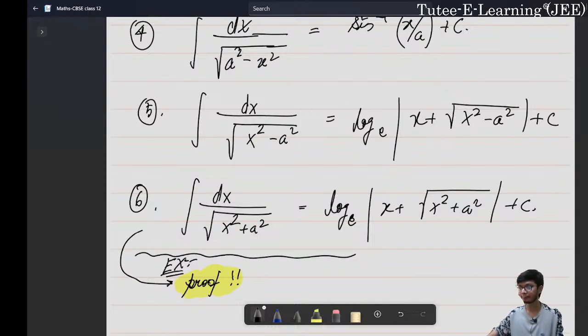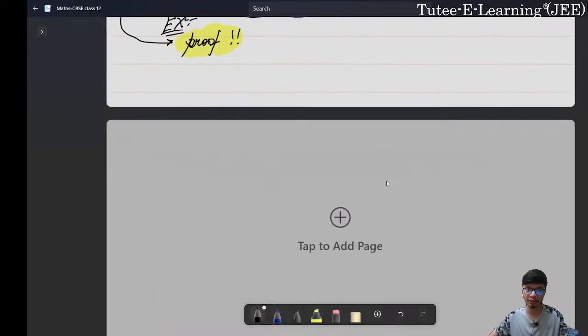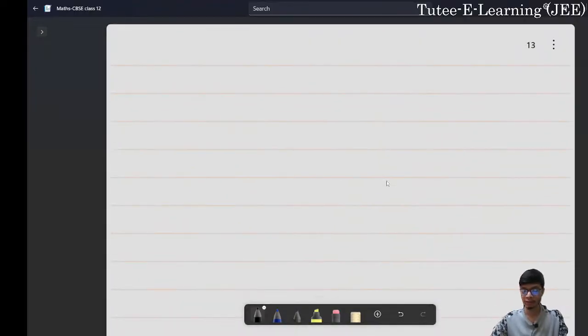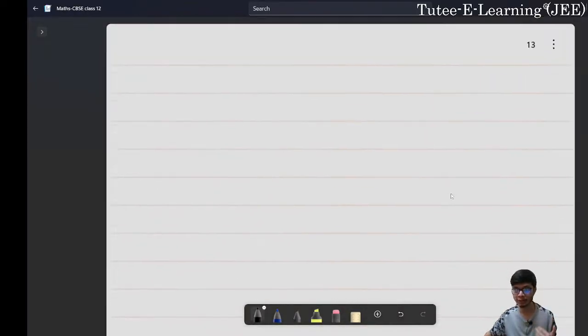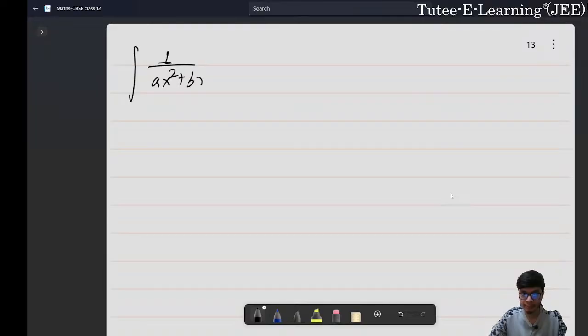Similarly, among the other important forms, what if you are given integration. Now, after understanding these basic particular functions, we can move into the general type of question, that is, what if you are given integration of 1 upon a quadratic term. What if you are given an integration of 1 upon a quadratic term.